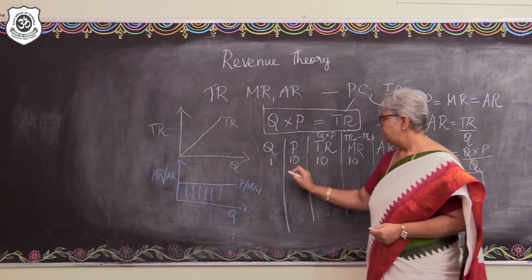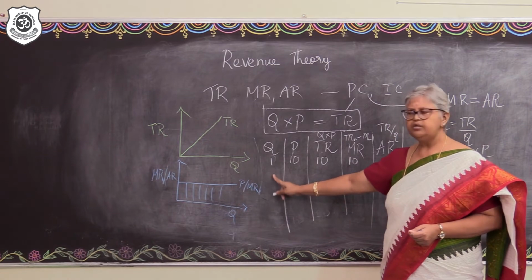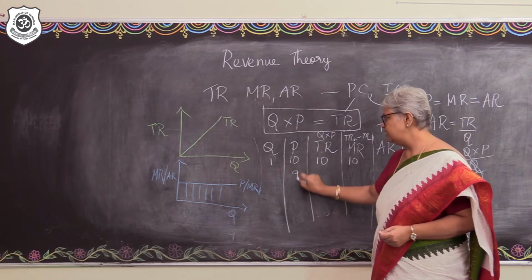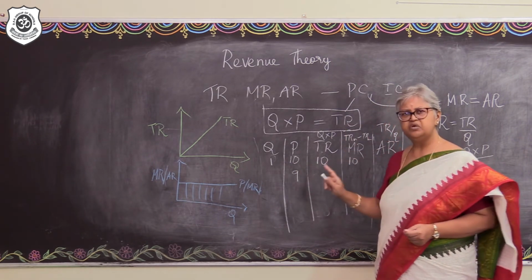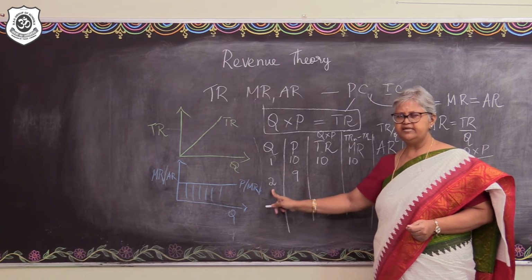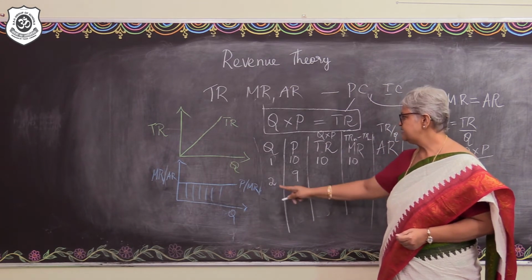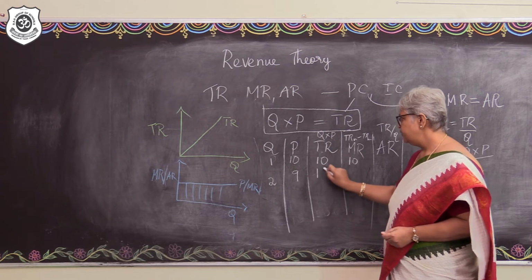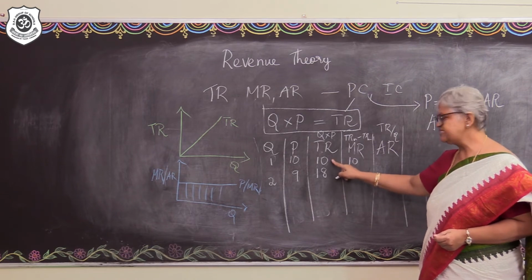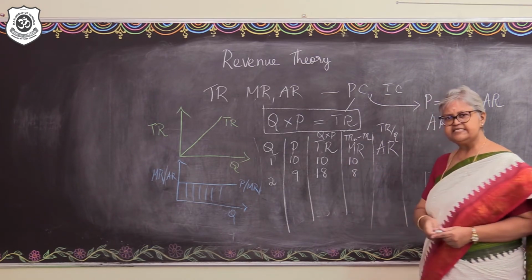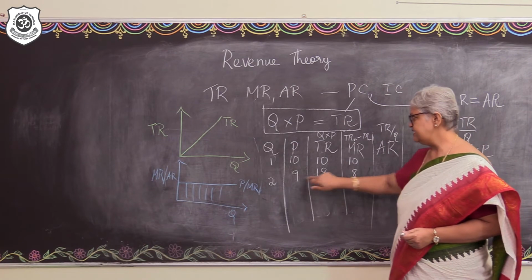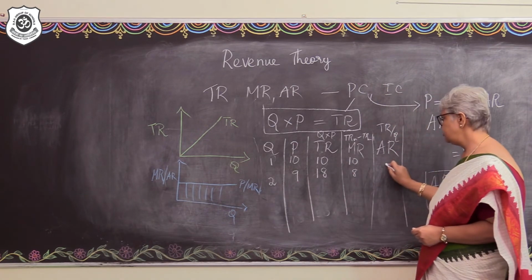Alright. So, let's understand, for the output sold to increase, the price has to go down. Right? Let's say the price falls by 1. So, when the price falls by 1, maybe there is an increase in the output sold. Okay, output sold increases to 2. Fine. So in this case, 2 into 9, 18 will be the total revenue. So what is the change in the total revenue? 18 minus 10. So MR will be 8. Right? And what about the average revenue? Average revenue is TR by Q, isn't it? 18 divided by 2. So that is going to be 9.